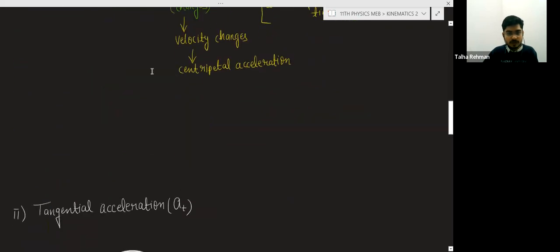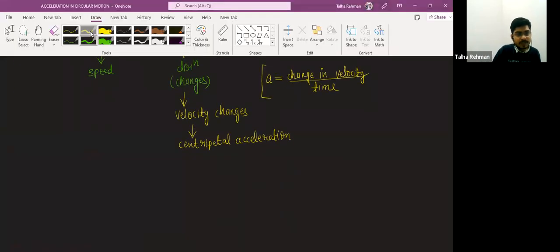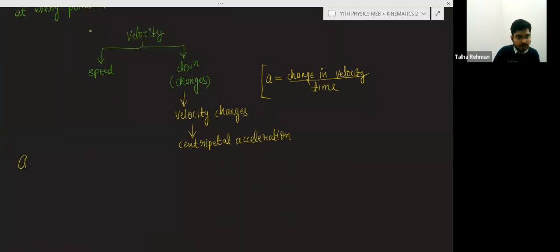So now, the centripetal acceleration is given by the formula v square divided by r. This is the first formula. This centripetal acceleration can also be written as, we know that v is equal to r omega, so you can write this as r omega into r omega divided by r.